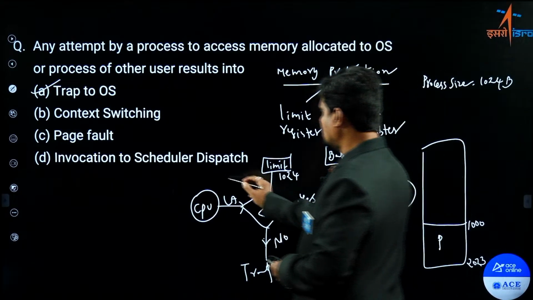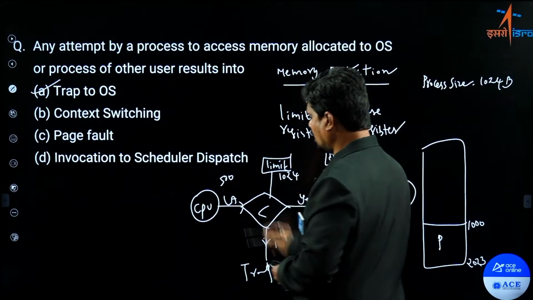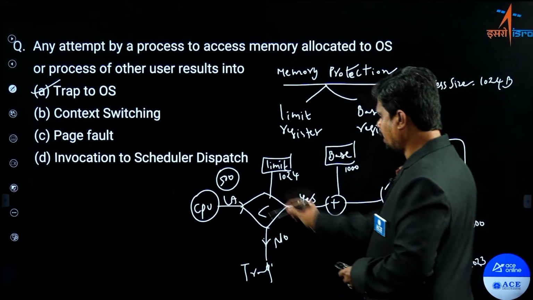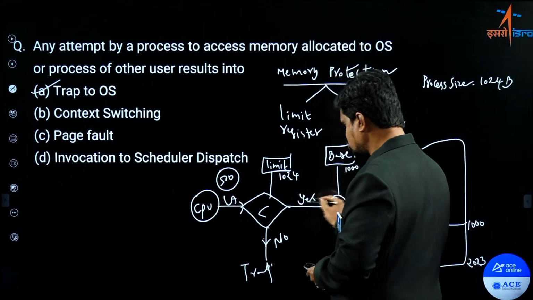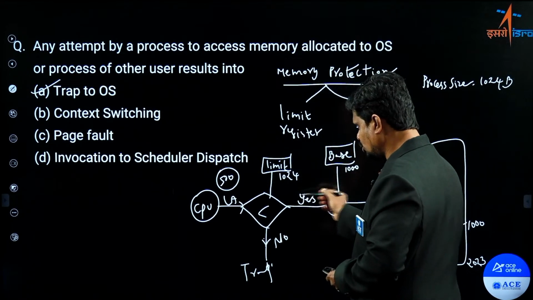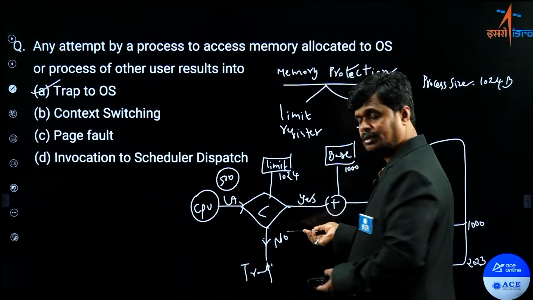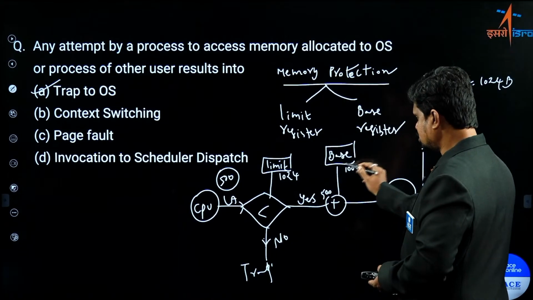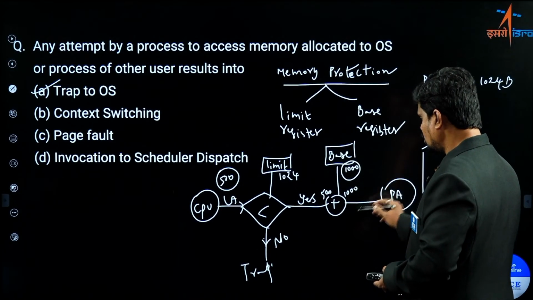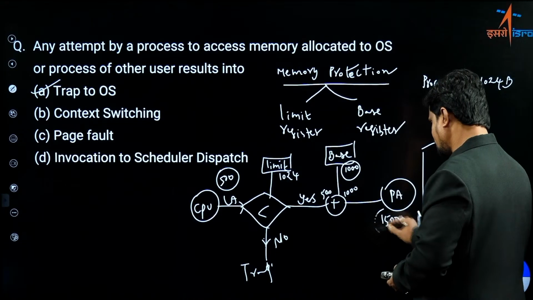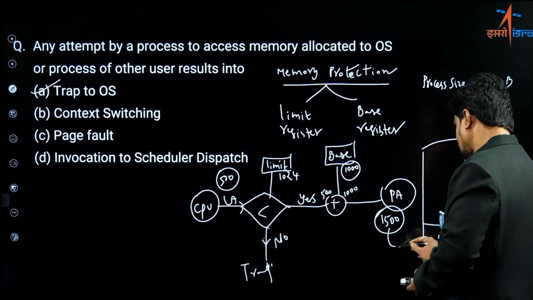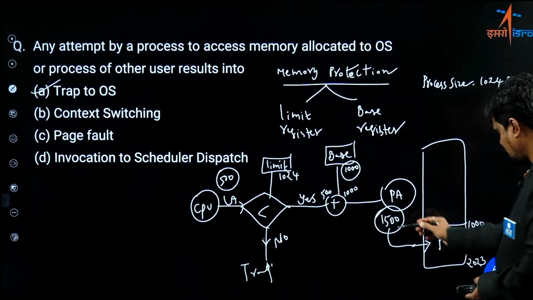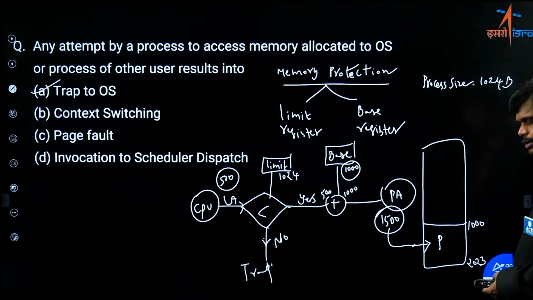Now assume a logical address of 500 is generated by the CPU. Then this 500 is compared with 1024, which is true, since 500 is less than 1024. So the 500 is added to the base value, which is 1000, giving 1500 as the physical address. This is a valid physical address because 1500 is available in this range.